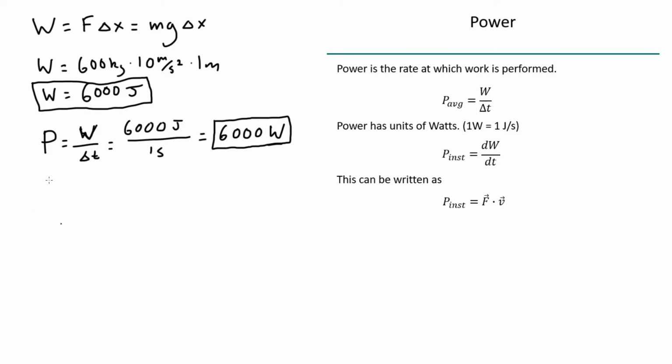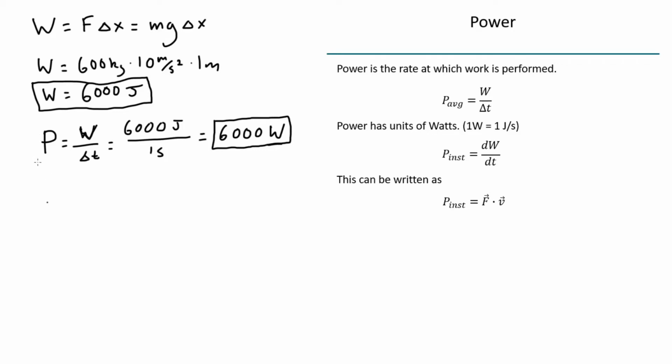Okay, if I say this is a bunch of 20 kilogram masses that make up this 600 total kilograms, that would mean there are 30 of these 20 kilogram masses, and therefore I would have to lift these 30 times to do this same amount of work. So let's say each lift takes 1 second.